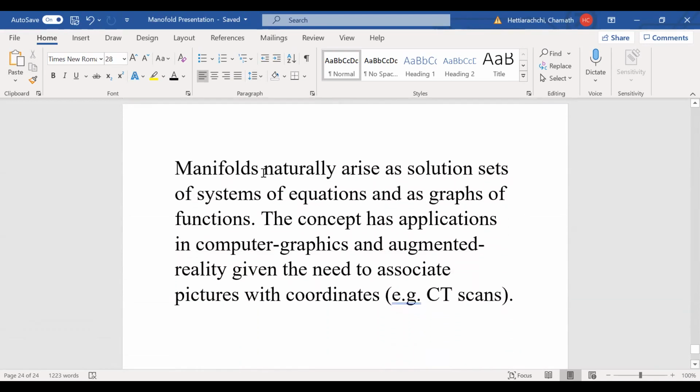For example, these are applications of manifolds. They arise as solution sets of systems of equations and as graphs of functions. This concept has applications in computer graphics and augmented reality, given the need to associate pictures with coordinates, for example, CT scans. Here is an example where manifolds naturally arise as solution sets of systems of equations. Let me give this example.